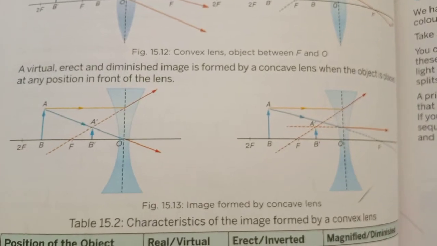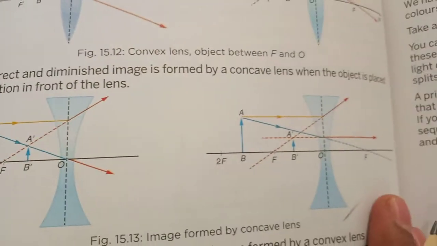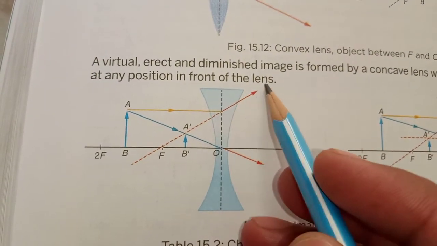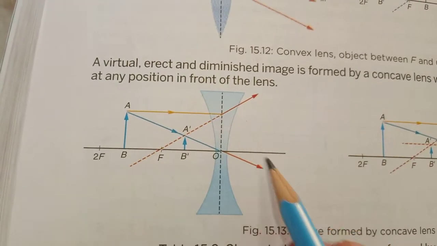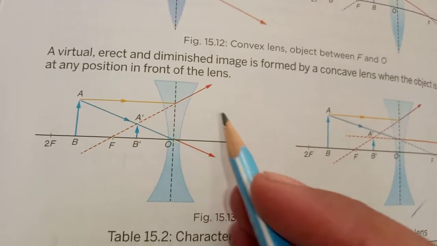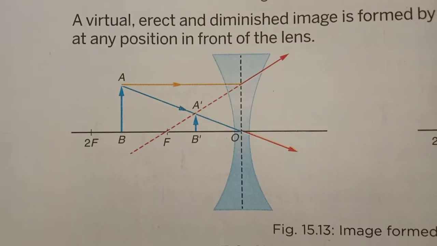Now we will discuss the image formed with concave lenses. In these cases, lights are not meeting. Light rays are not meeting. Light is going here, and after passing through this lens, light is diverging. Here also diverging. So in these cases, the images formed are virtual images, not real images.